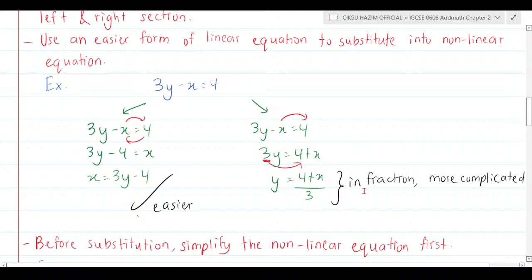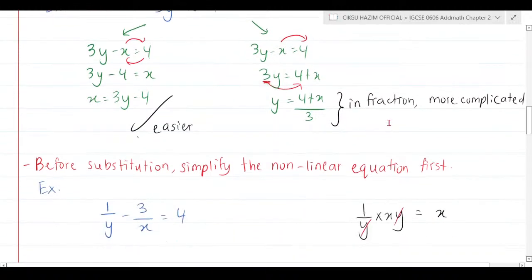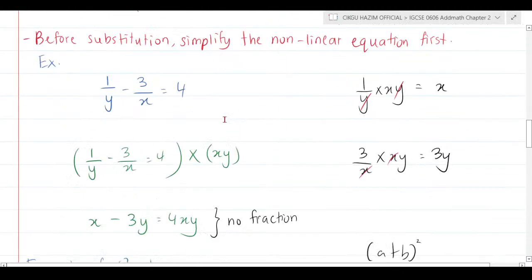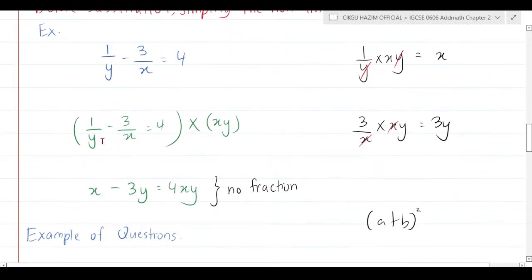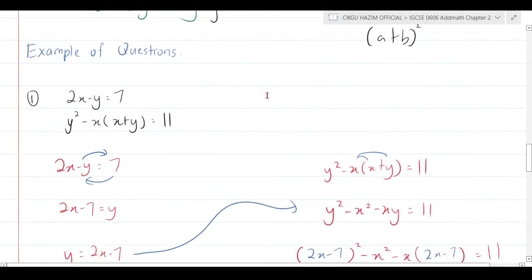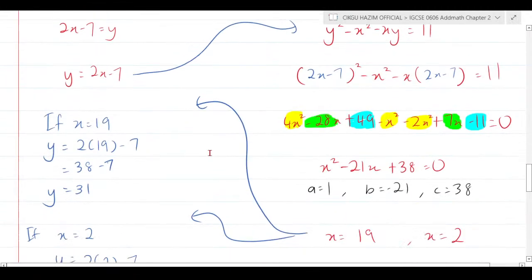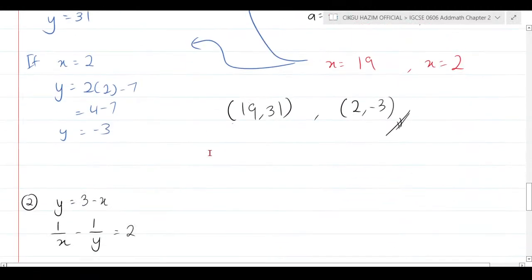And if you have an example of a nonlinear equation that's a bit hard and has a fraction and everything, make sure you try to eliminate the fraction first. How? You multiply the LCM of the denominators here. That's what I do, and I already gave the example. I already showed the example, everything, in the first video. Go back to my first video. You will be okay. Alright, just listen one by one.